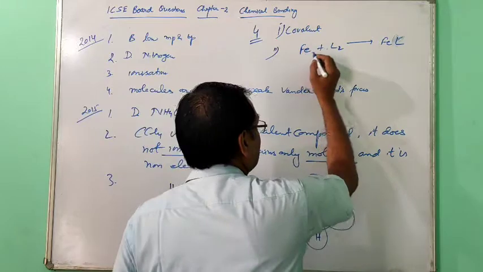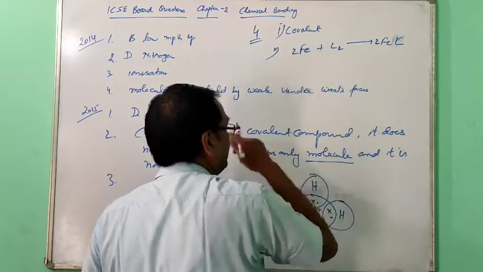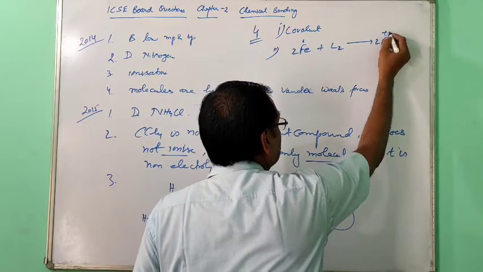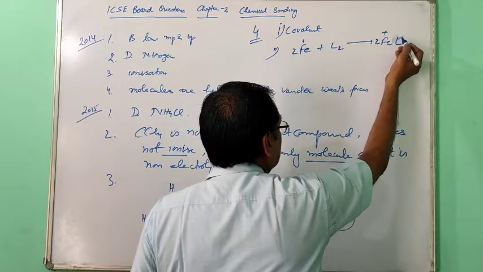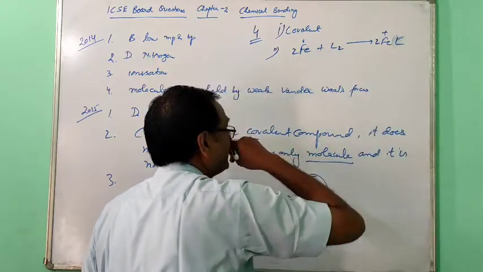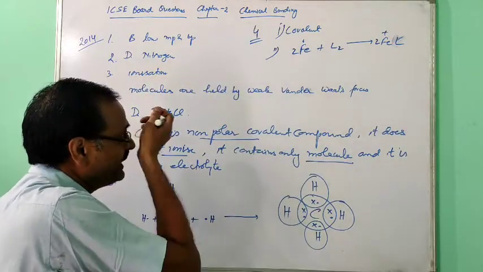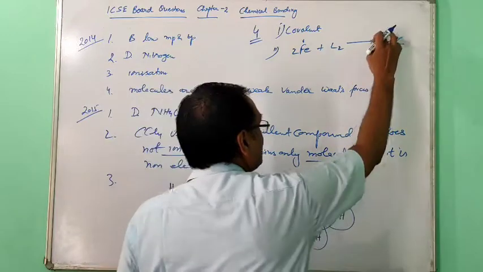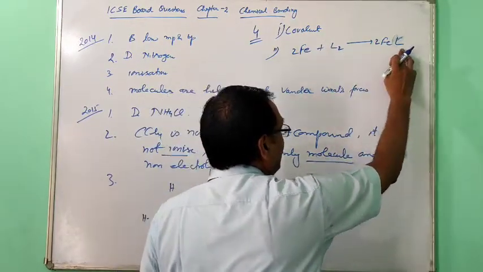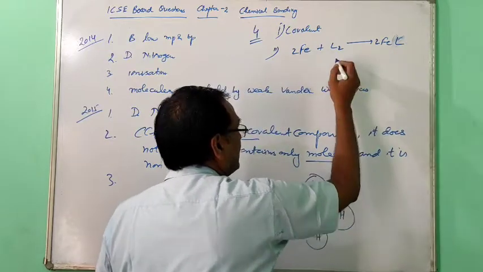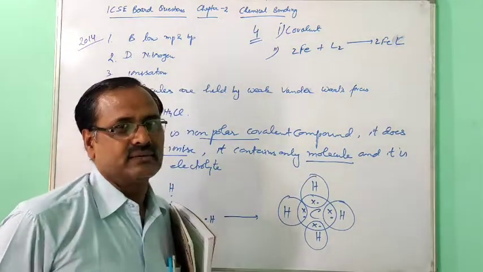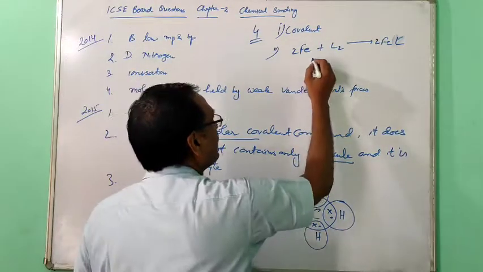So just see, this is the balanced form. Iron is 0, and in FeL the valency they have not mentioned here. So just keep in your mind that here it is 0 and then here it is negative. It means L is going through reduction, or L is reduced.